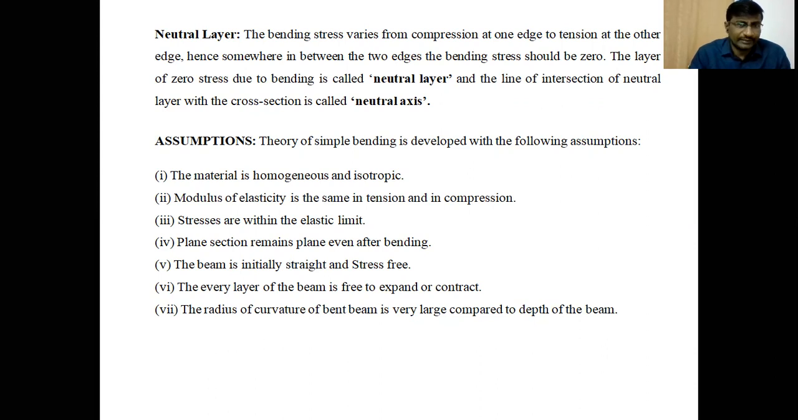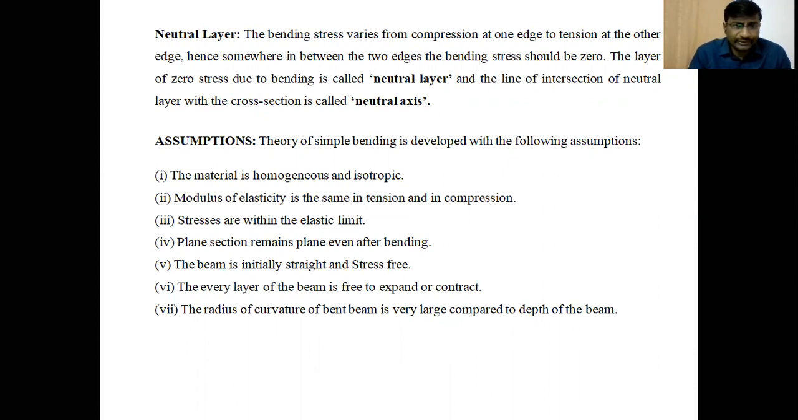First assumption is the material is homogeneous and isotropic. The beam material is homogeneous and isotropic. Homogeneous means the beam material has the same composition everywhere in the beam. And isotropic means the beam material has equal elastic constants in all directions. So that is called the isotropic material.